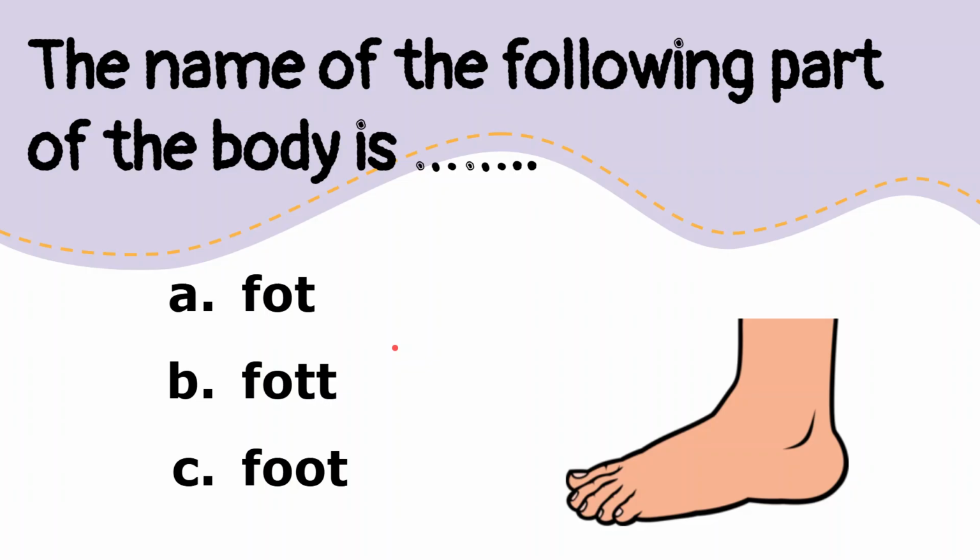Okay, now let's try to pay attention to the spelling of the word. The name of the following part of the body is A, B, or C. Can you guess what is the best answer? Yes, that's right. The answer is C.